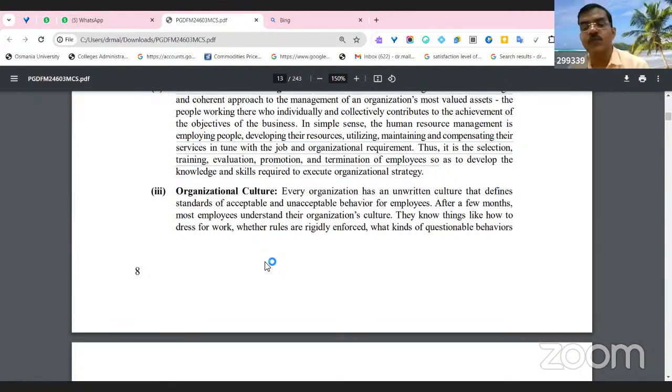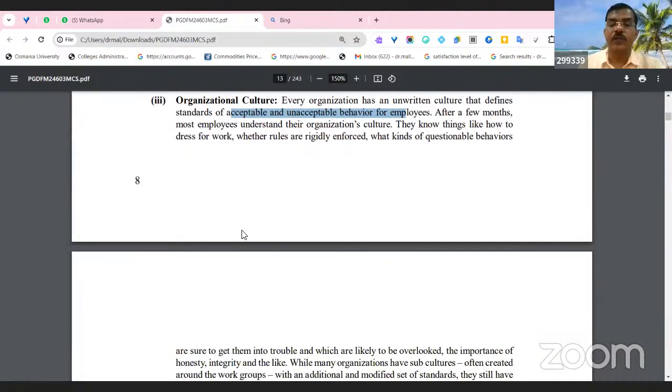Next one is organizational culture. Organizational culture is a very important factor. Nowadays, in multinational companies, various cultural aspects are there: different food habits, different lifestyles, different languages, different festivals. See how these organizations can create a common strategy for people of different cultures working within the organization, right? Some standards of employee behavior are acceptable, some are unacceptable. After a few months, most employees understand their organizational culture, right?